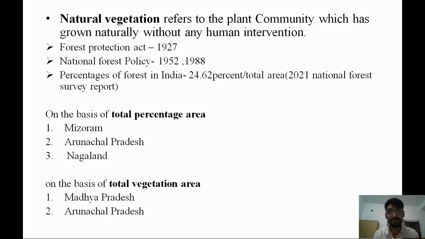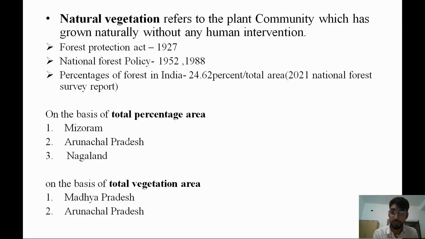Now come to some basic data of the natural vegetation. If we consider the percentage in the state, the first rank goes to Mizoram. That means Mizoram has the highest percentage of forest cover in the state, around 98%.